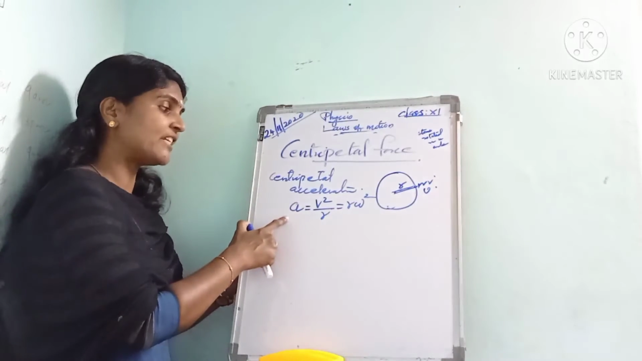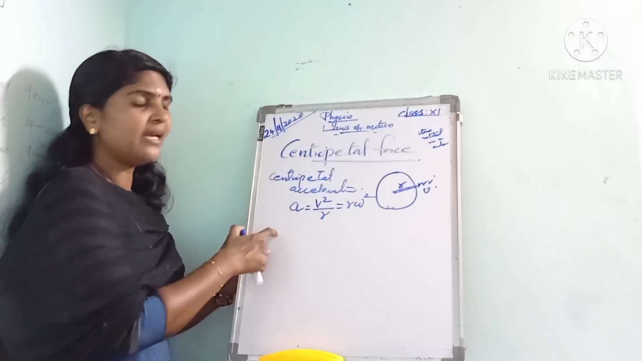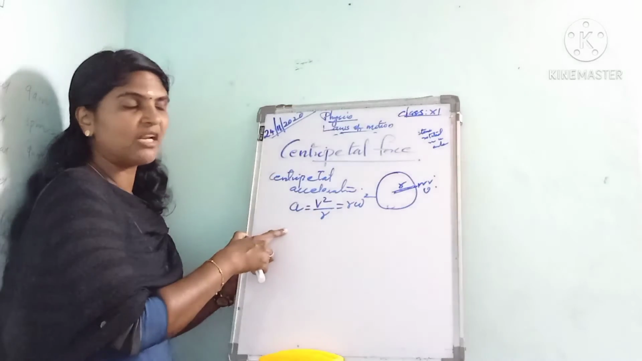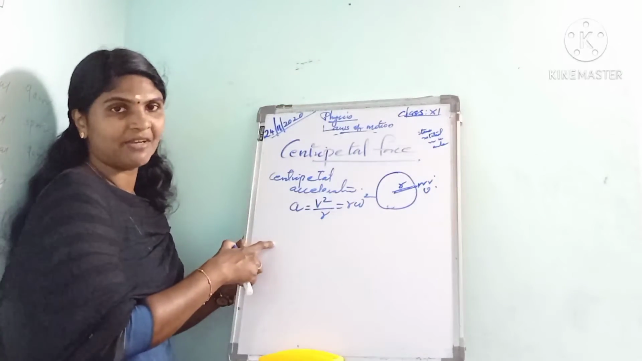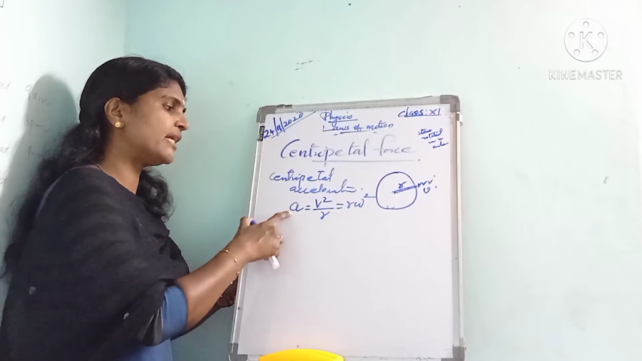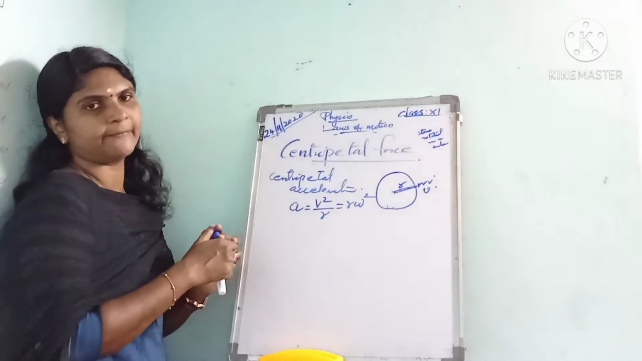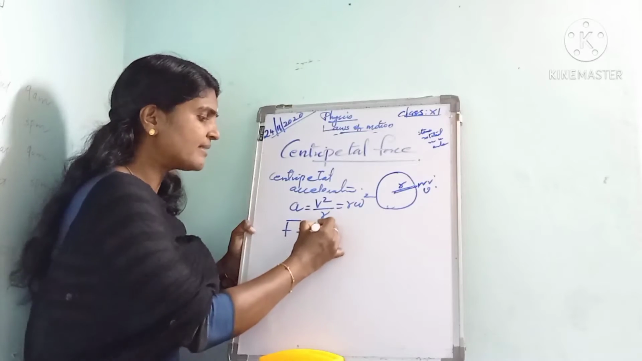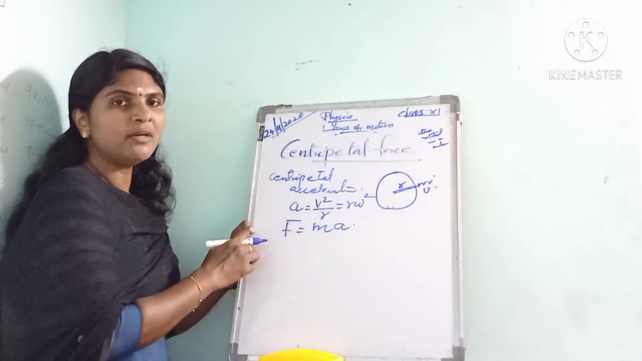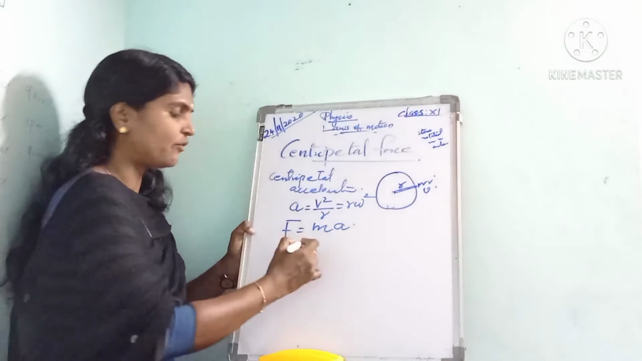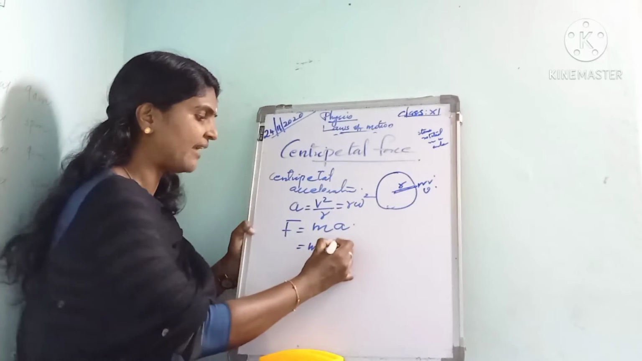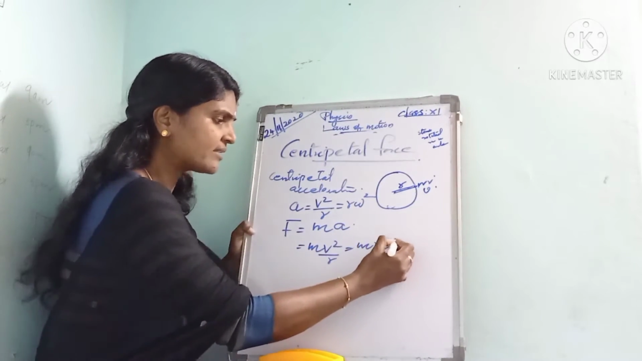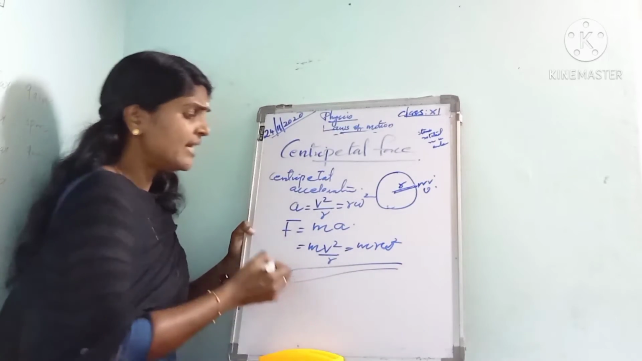Centripetal acceleration can be written in terms of linear velocity or in terms of angular velocity. Here v represents the linear velocity and omega represents the angular velocity. So the centripetal acceleration is equal to v square by r or r omega square. Then by Newton's second law, the force F is equal to mass into acceleration, F = m a. So we can write m v square by r, or m r omega square. This is the expression for centripetal force.